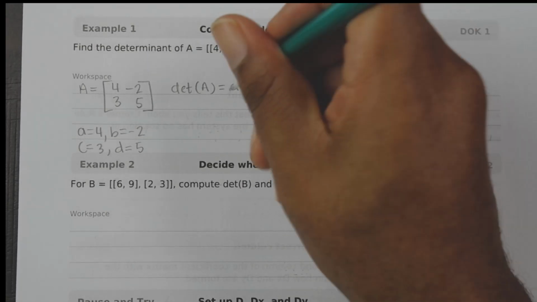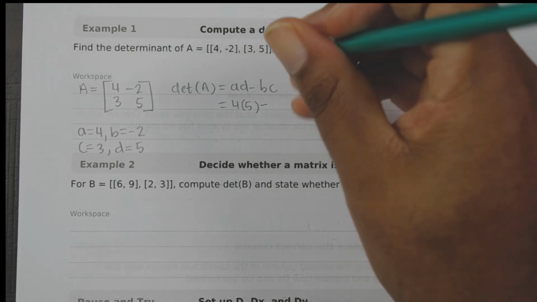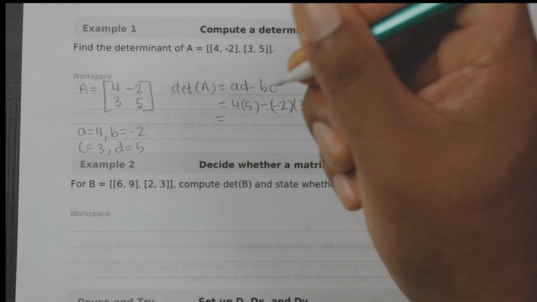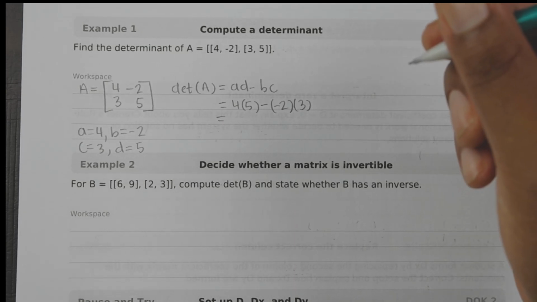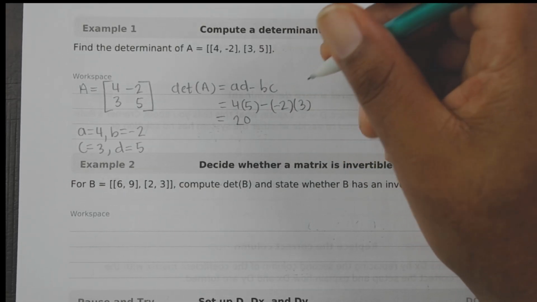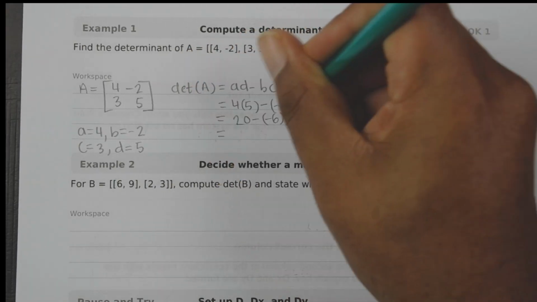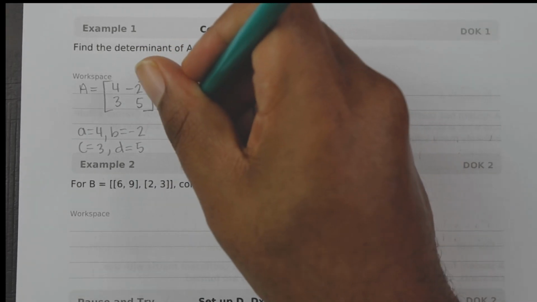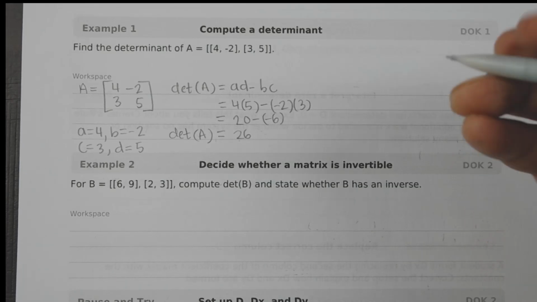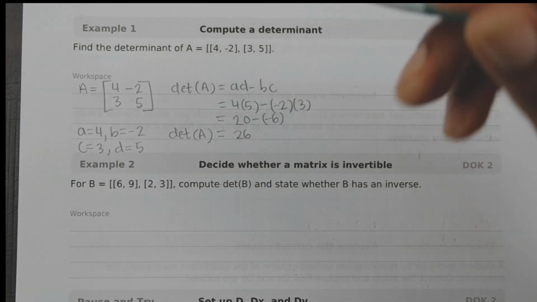Substituting the information in, we have 4 times 5 minus -2 times 3. 4 times 5 is 20, and -2 times 3 gives me -6. That's 20 minus -6. This becomes a plus, so this is 26. So the determinant of A is equal to 26. But be careful with this negative entry: subtracting a negative product becomes addition.